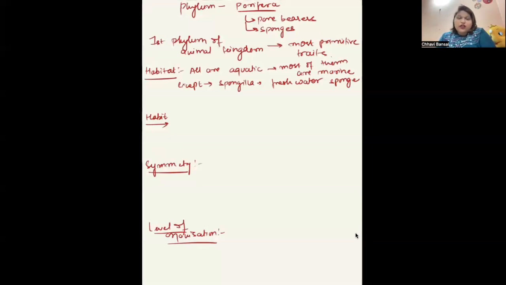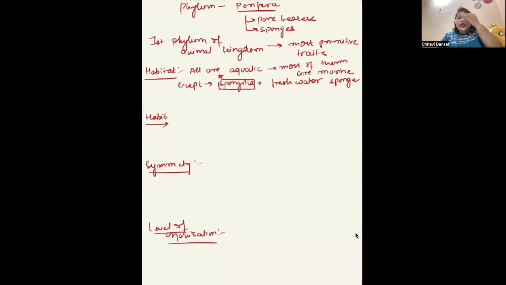Now we already know that life originated in the water and then came to the land, right? So the initial phylums of the animal kingdom will also be present in water. Later they are going to be present on the land as well, fine? So the initial first phylum is all aquatic. Most of them are marine except Spongilla. Spongilla is a freshwater sponge. These exceptions are very important, okay?